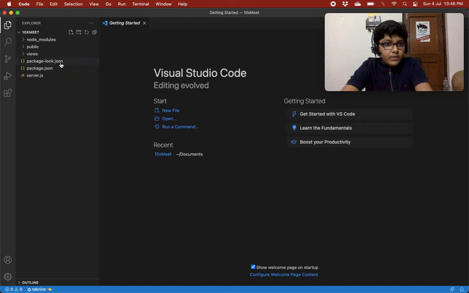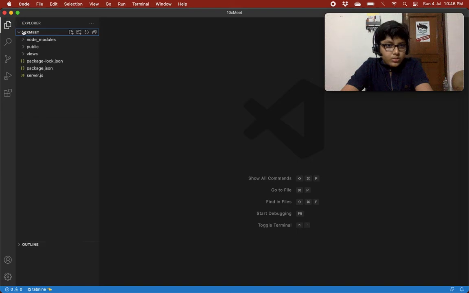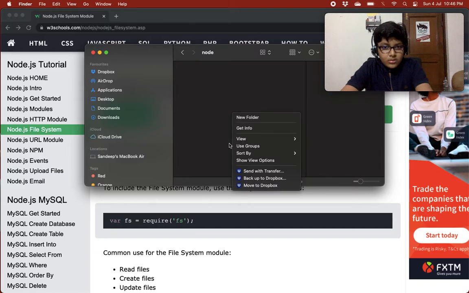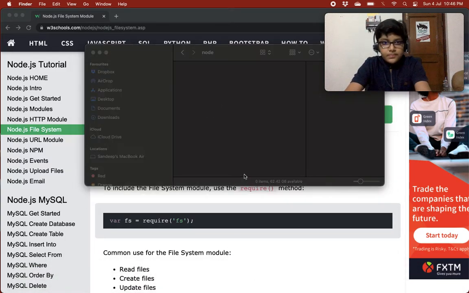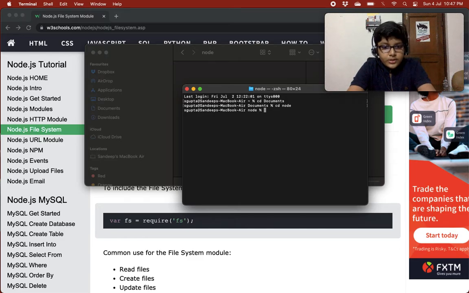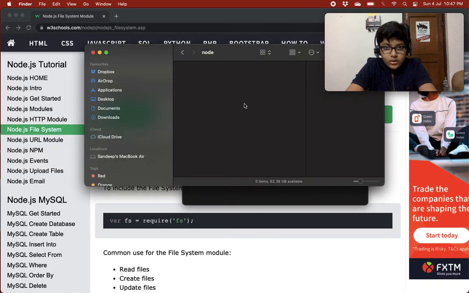So I have this Visual Studio Code. Sorry about this over here. How should I close this? Oh man. Let's go to terminal. cd documents, cd node, and then we'll just do code dot. Oh man, what the heck?